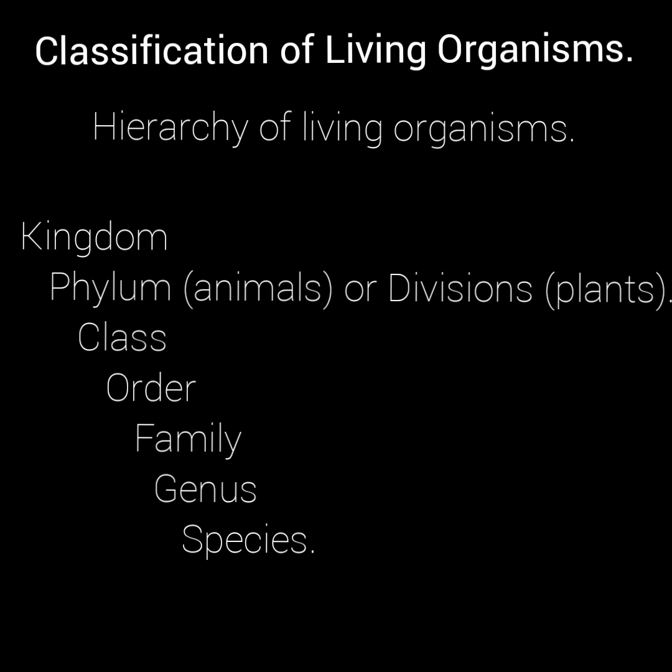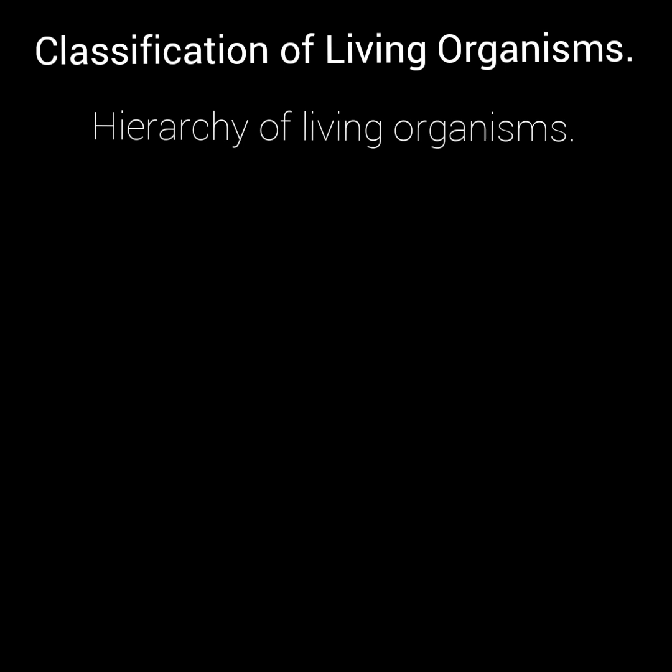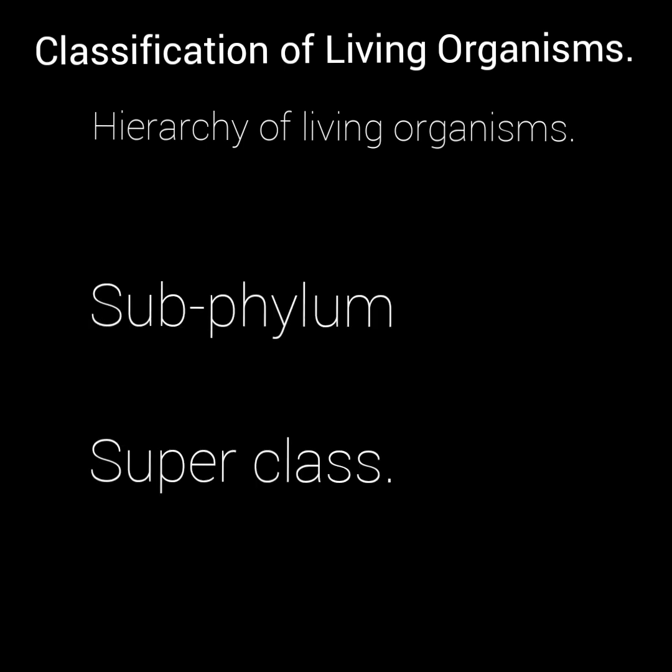So phylum or division comes next after kingdom, and after the phylum comes the class, and after the class is the order, and after the order is the family, and after the family is the genus, and after the genus comes the species. And there are cases whereby prefixes will be used before words such as subphylum coming in between and superclass coming in between while classifying living organisms.